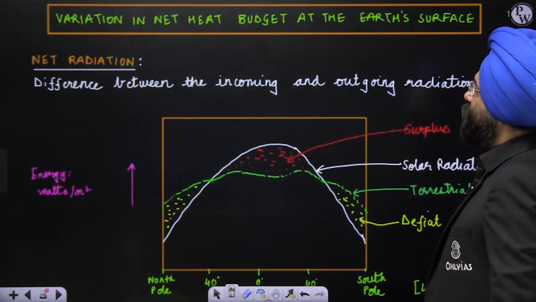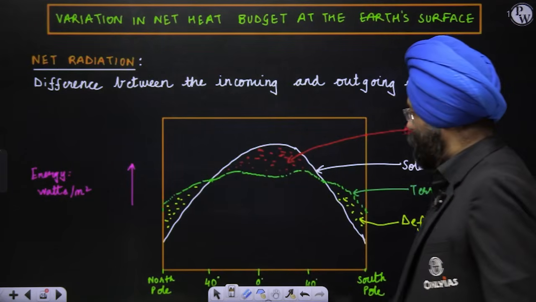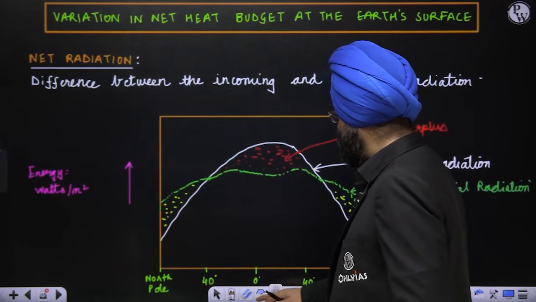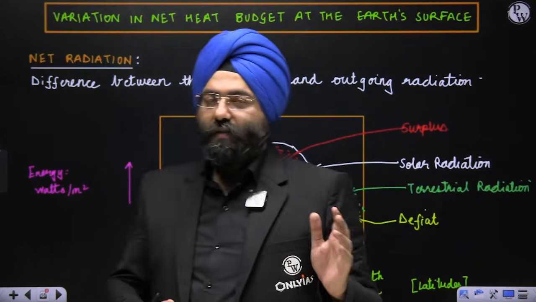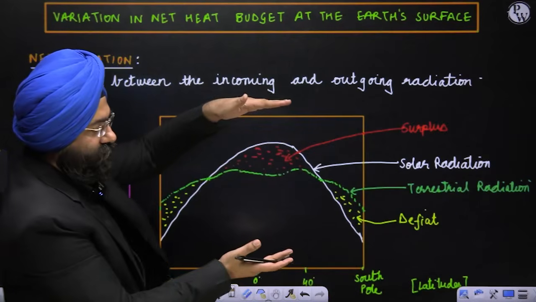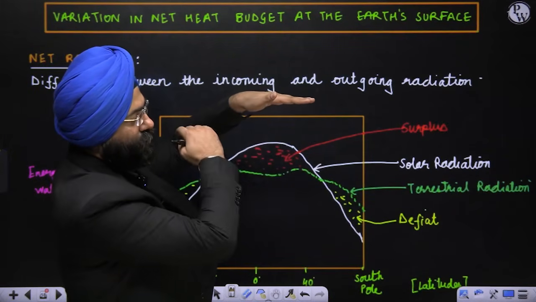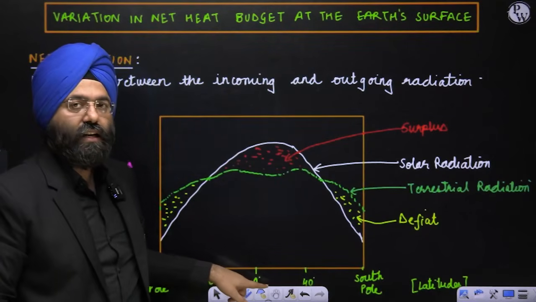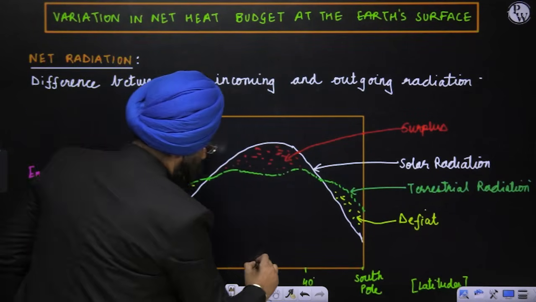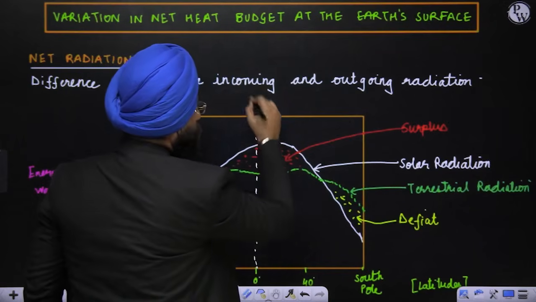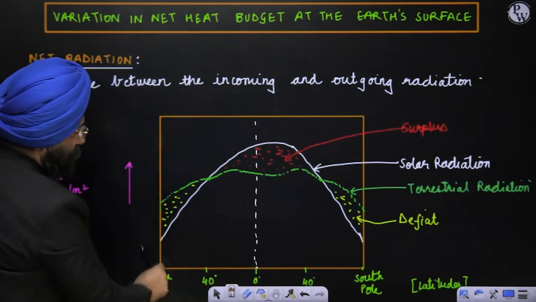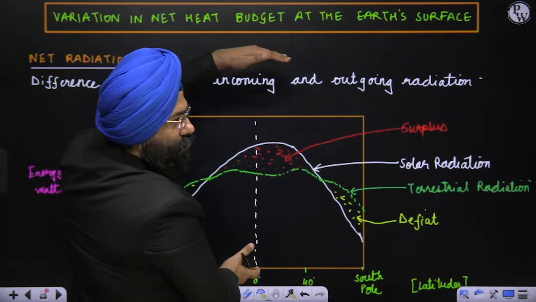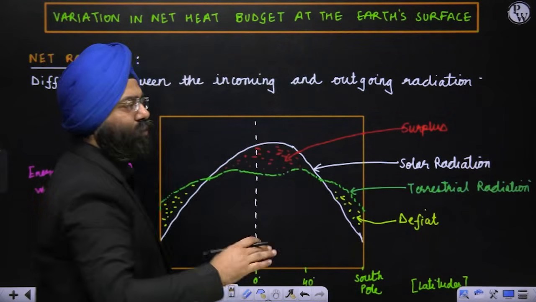Variation in the net heat budget at the Earth's surface. Now please understand, you need to understand this diagram very well, because some will misinterpret it. Generally, when you see the Earth, let us assume this is the equator, this is the Tropic of Cancer, Capricorn. When I turn it like this, this is supposedly the 0 degree latitude. Let us say this is the equator. I've turned the Earth. This is supposedly representing the North Pole. This is the South Pole. If I rotate it in this way, the North Pole will be on the top, but I've turned it like this just to show you.